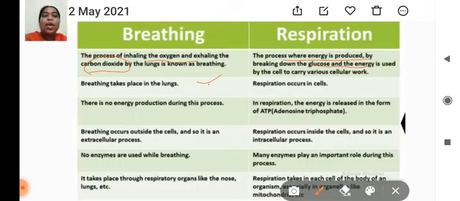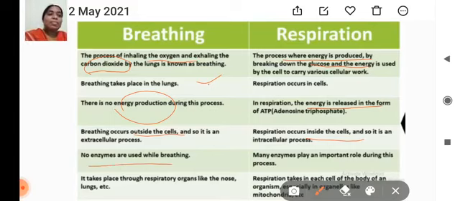There is no energy production in breathing. In respiration, the energy is produced in the form of ATP. Breathing occurs outside of the cell, but respiration occurs inside of the cell. No enzymes are used while breathing.